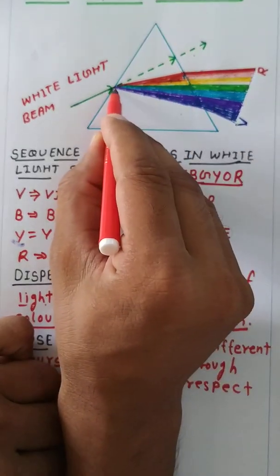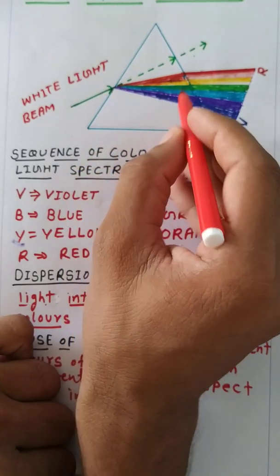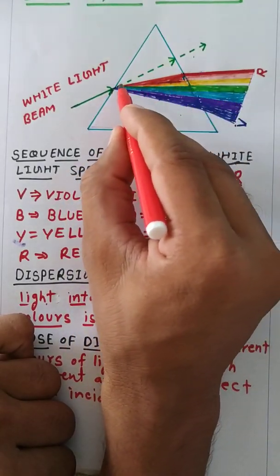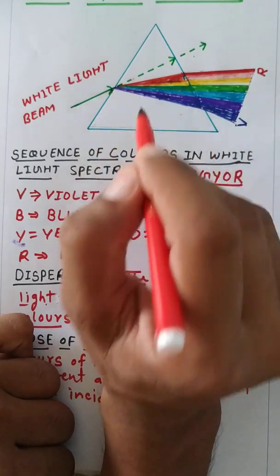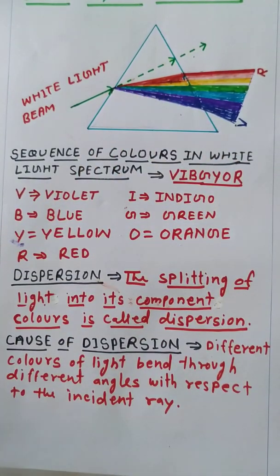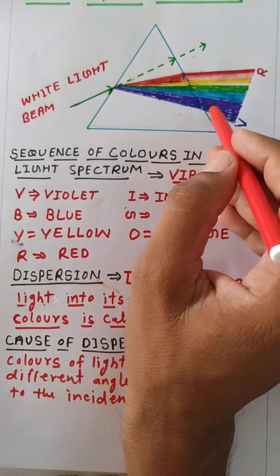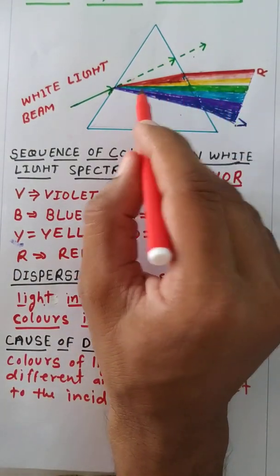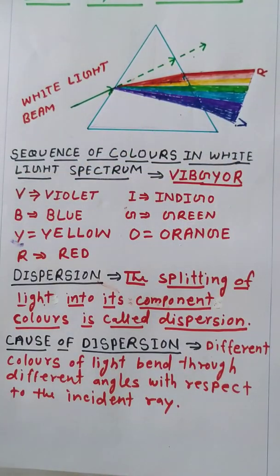So violet makes the larger angle, and red makes the least angle with respect to the incident ray. So that is the main cause of dispersion, because each and every color goes at a different angle with respect to the incident ray. That's why it is the main cause of dispersion of light.